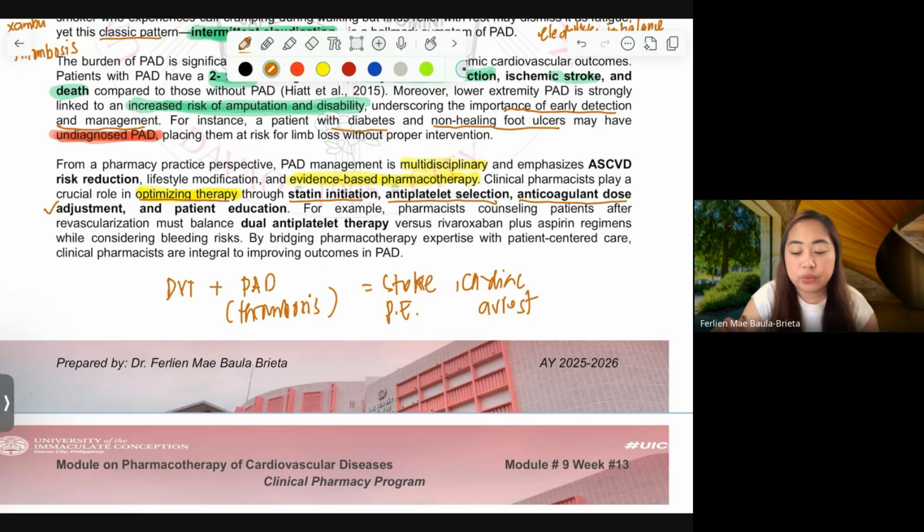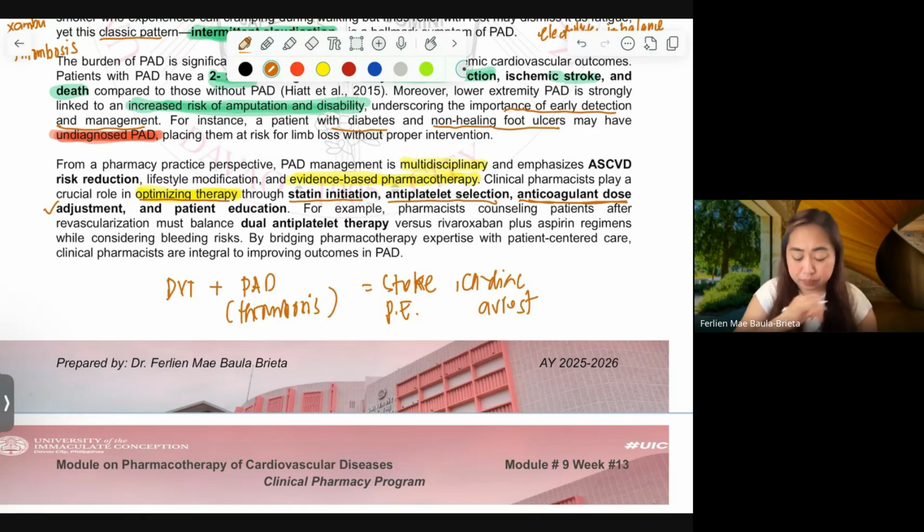So I think that's one of the weaknesses that we really have to accept and equip ourselves with these anticoagulant drugs, so that we can help our patients and educate them on when to go back during an emergency or when to go to the doctor for re-evaluation.